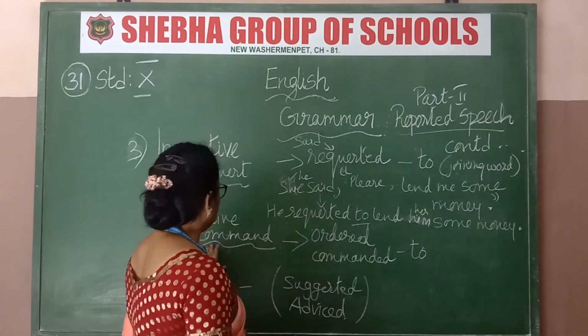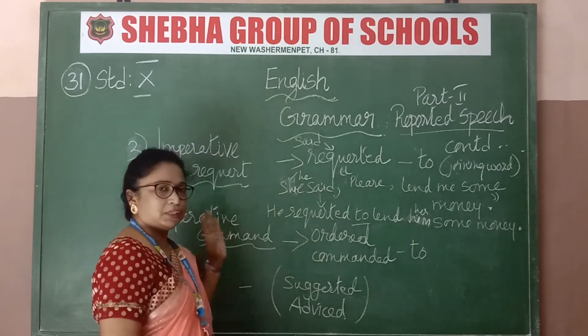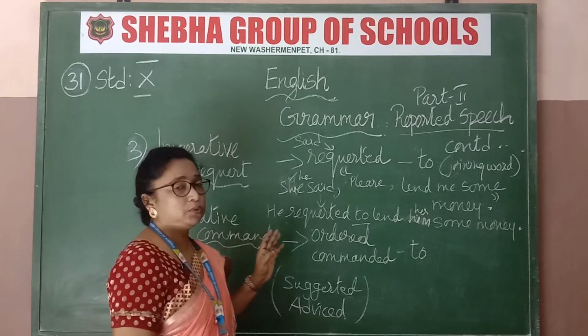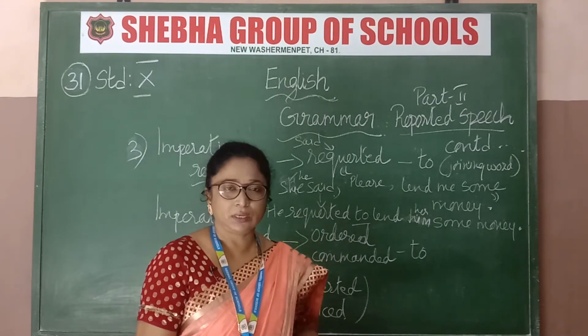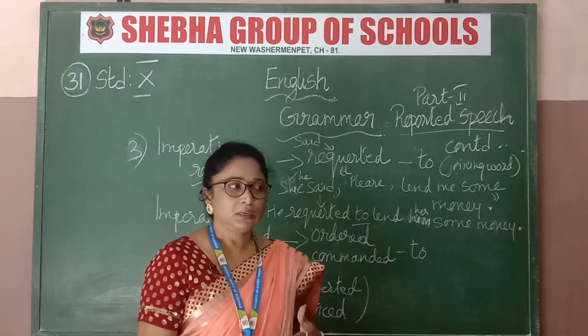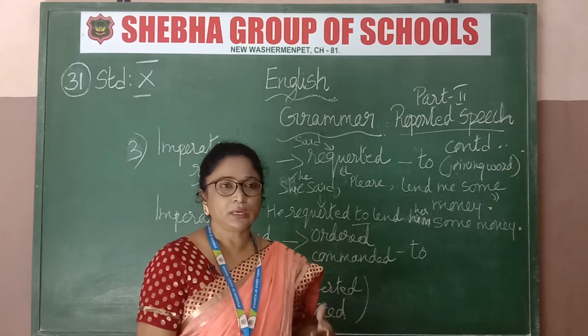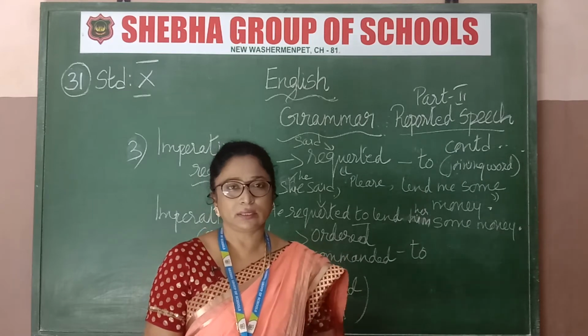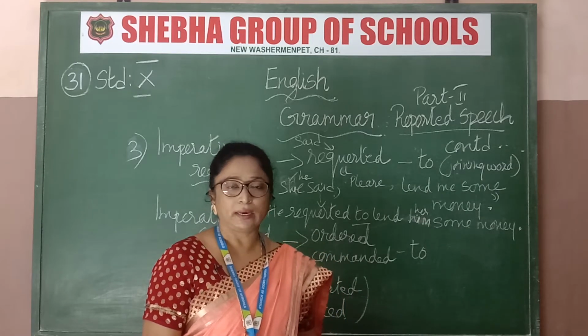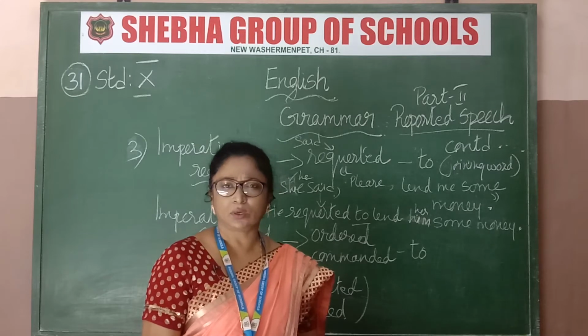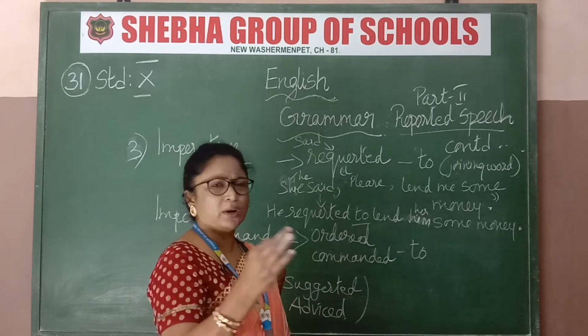Now here, command, imperative, request, we finished. Where do we usually see this kind of command? The police officer, a military officer, a school principal. They only order, isn't it? They order the students to stand up, keep quiet in class. The teacher orders the children to keep quiet, isn't it? So accordingly you must write.